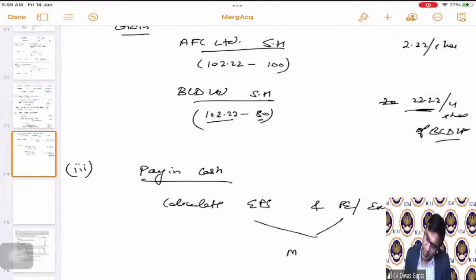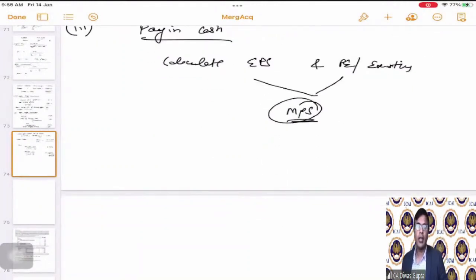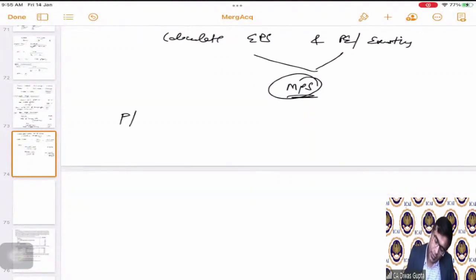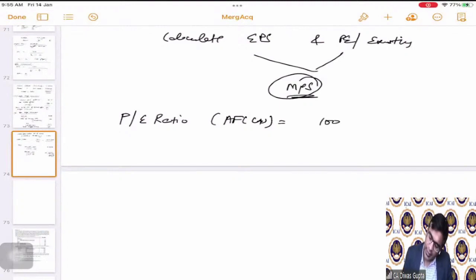Using this, you derive the MPS and then you tell us what is the gain or loss. Correct? Simple. So first of all, the PE ratio of AFC Limited is how much? 100 divided by 8. Correct? 100 is the market price, 8 is the EPS that is given, so which becomes 12.5.